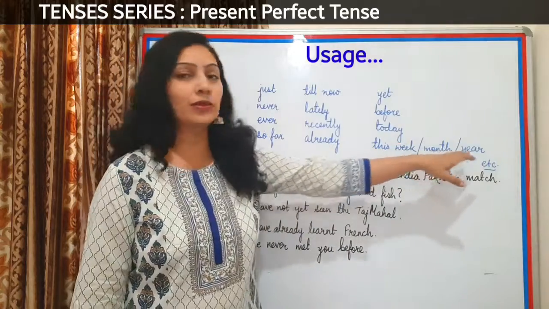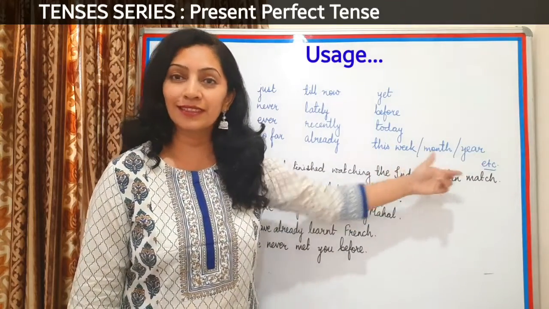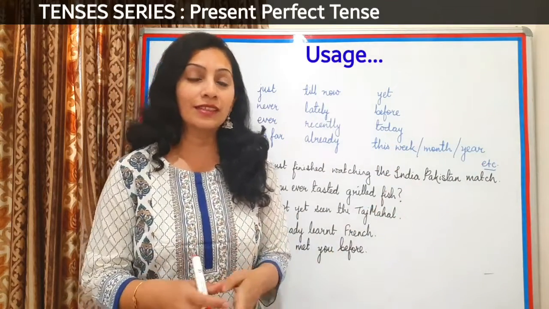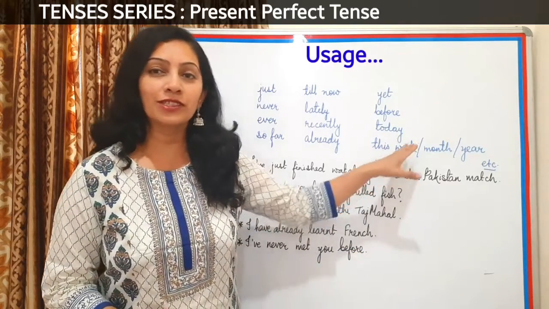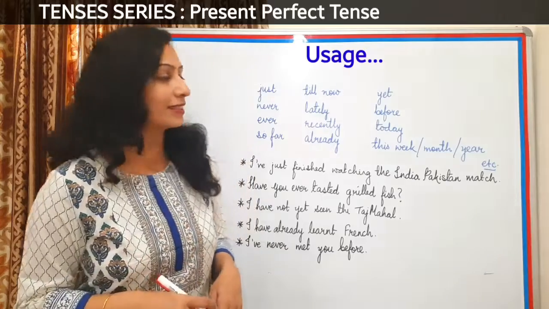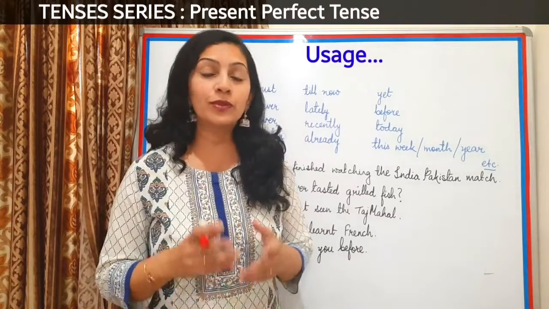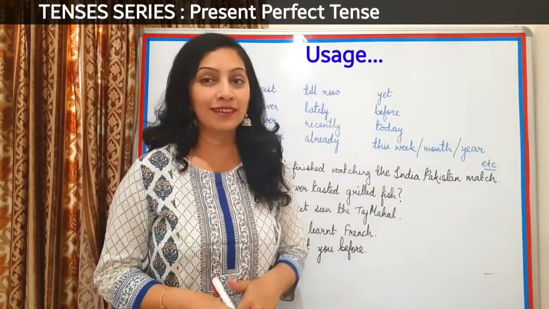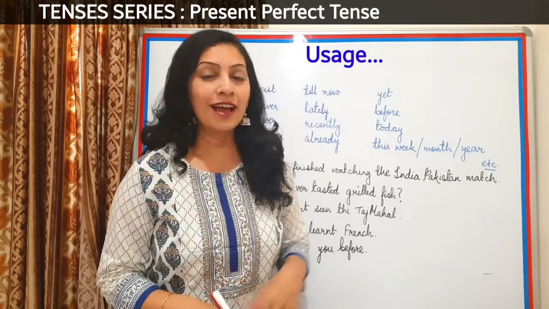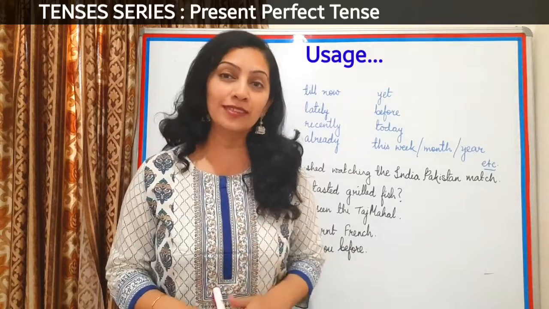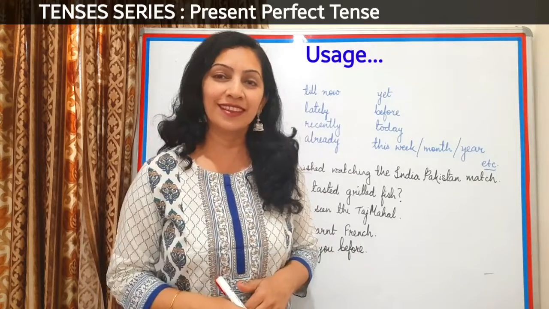This week, month or year. Now why do we say this week? Because this week has started and it has not finished. It is still on. It's continuing. So such expressions can also be used in sentences like, I have to clean my cupboard this week. I have to visit my mom this month. I have to pay my insurance installment this year.